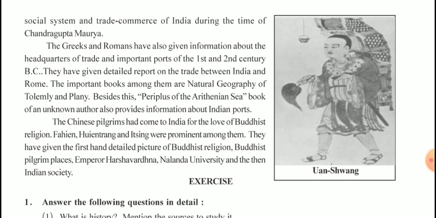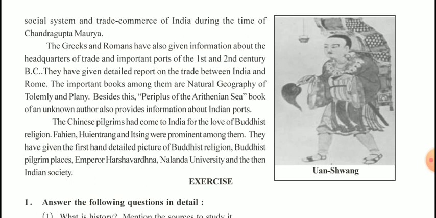Moreover, during the rule of Chandragupta Maurya, there were many ambassadors who had come and settled down in India. They had written an important book also known as Indica. The original text is not found, but plenty of information which we have got from that book, because other writers have mentioned it, was about the administration, social system, and trade and commerce which prevailed in India during the Chandragupta Maurya's period. The Greeks and Romans have also given us information about the 1st and 2nd century BC and the trade details between India and Rome.